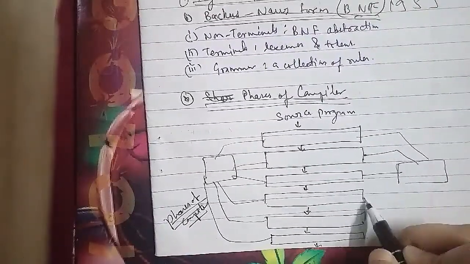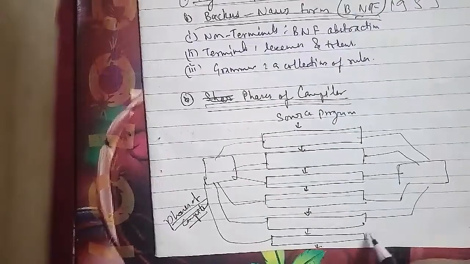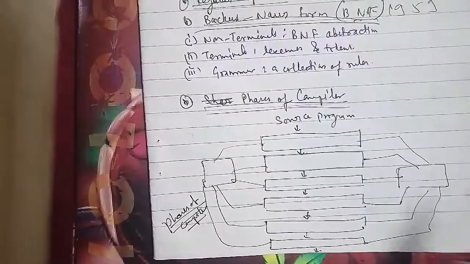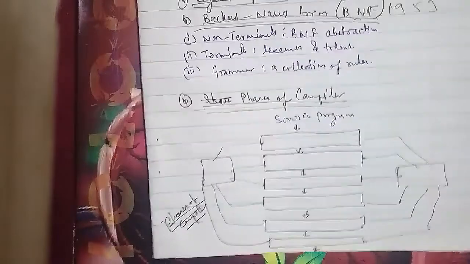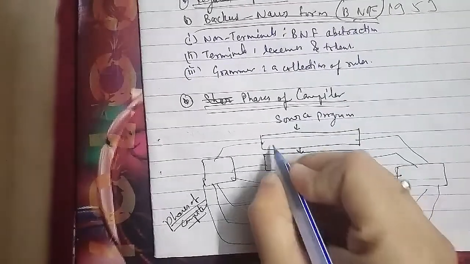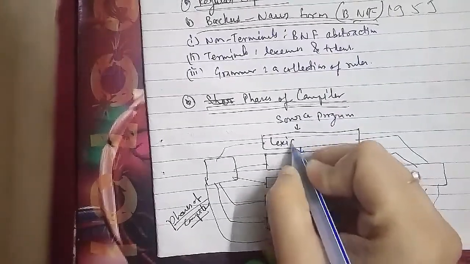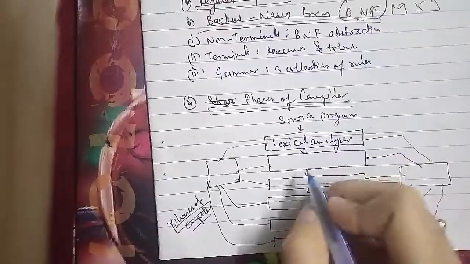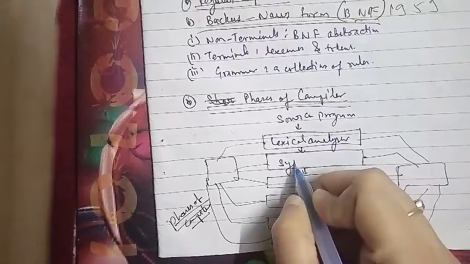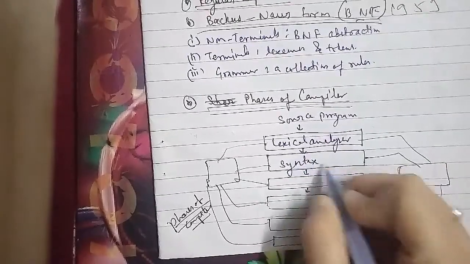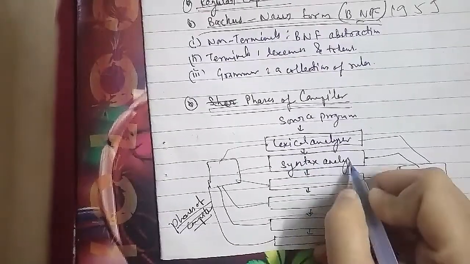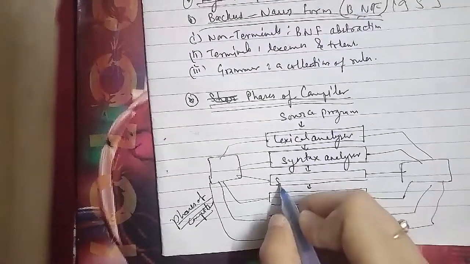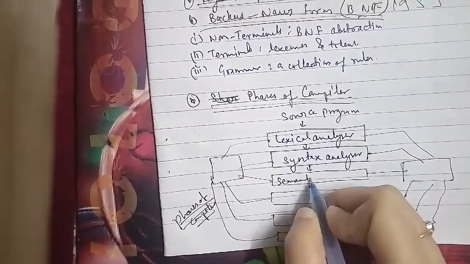The third we have is the semantic analysis. The semantic analysis phase checks the source program for semantic errors and gathers the type information for the subsequent code generation phase. It uses the hierarchical structures determined by the syntactic analysis phase to determine the operators and the operands of expressions and statements.